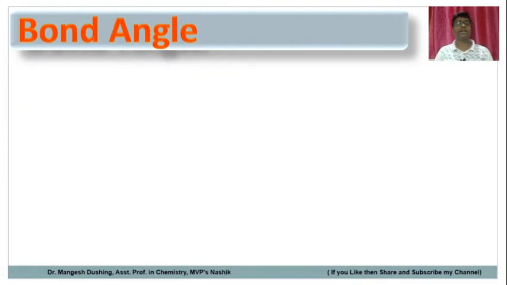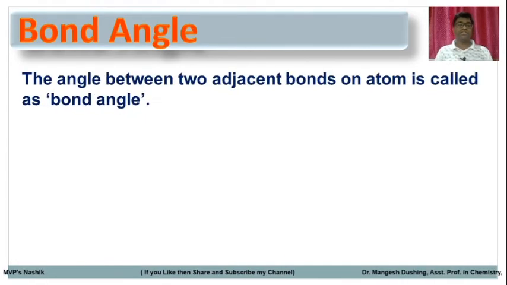Now we'll see the bond angle. If there is some atom, and there are two bonds on it, the angle between these two consecutive bonds is called the bond angle. So this is the definition: the angle between two adjacent bonds on an atom is called the bond angle.